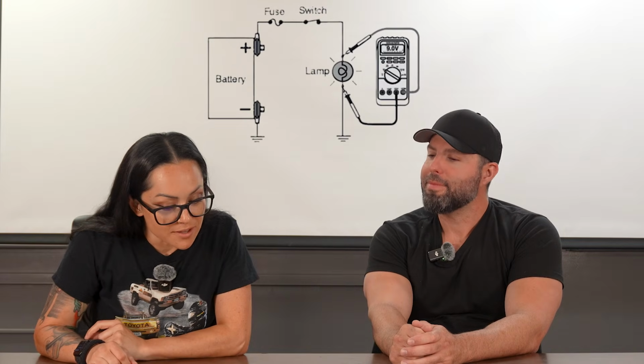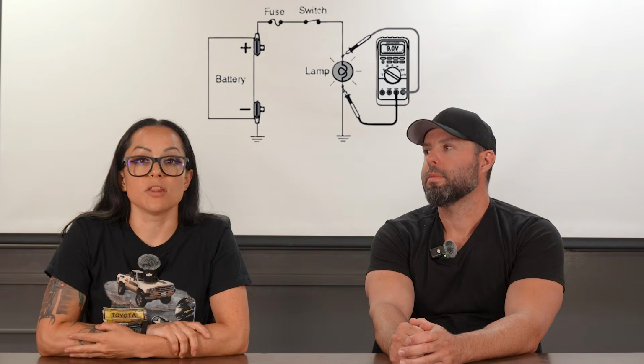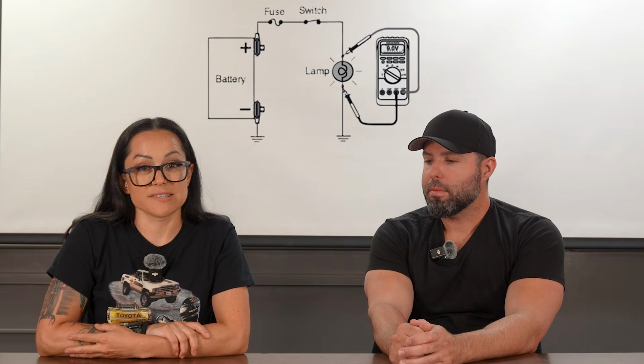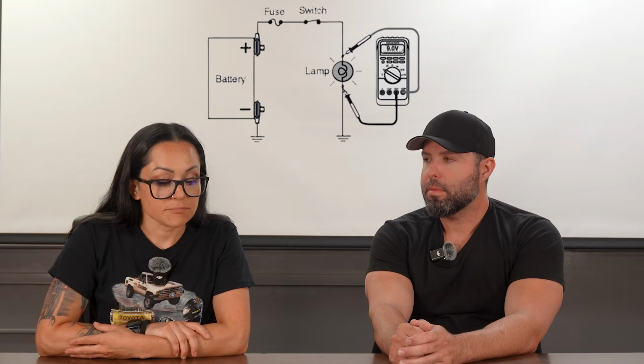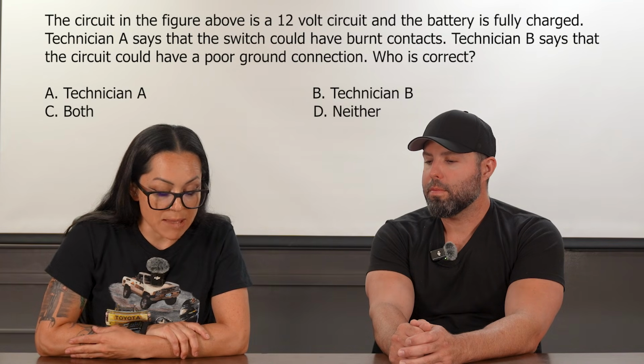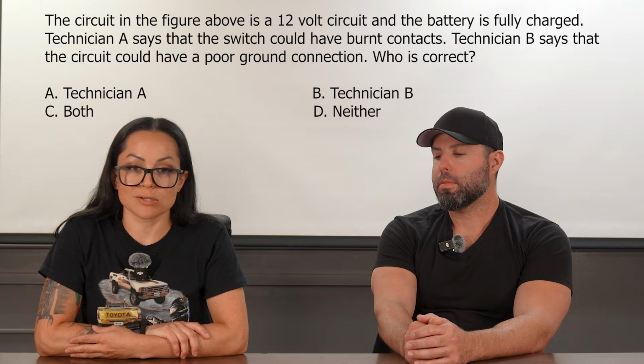As you can see in the provided diagram, we have a voltmeter, looks like a Fluke, that is connected in a voltage drop manner across the light, and it looks like we have a 9-volt drop across the lamp. Now the problem is a 12-volt system, so right off the bat, before we even read the question, we know that voltage is being eaten up somewhere. So let's take a look. It says the circuit in the figure above is a 12-volt circuit and the battery is fully charged. Technician B says that the switch could have burnt contacts.